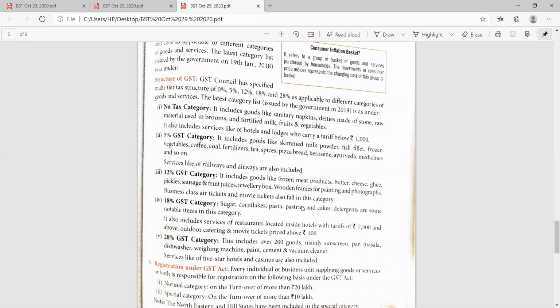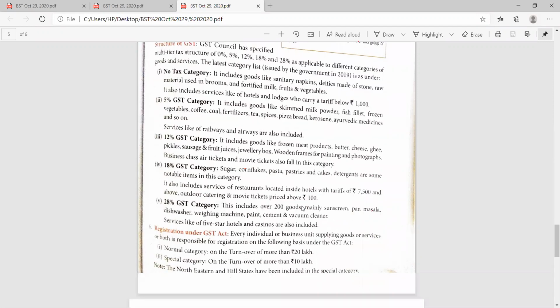And the 28% GST category includes over 200 goods, moreover, sunscreen, lotion, pan masala, dishwasher, weighing machine, paint, cement, vacuum cleaner, and the services of 5-star hotels and casinos are also included. Means mostly the luxuries have been included in the 28% category.